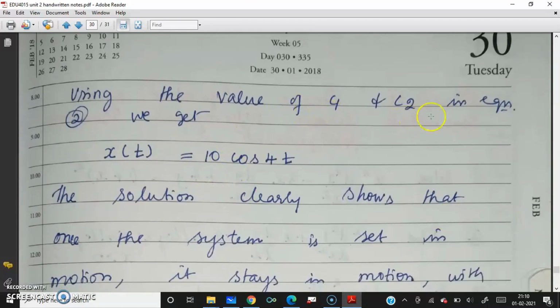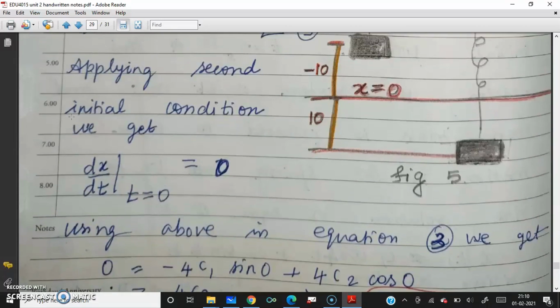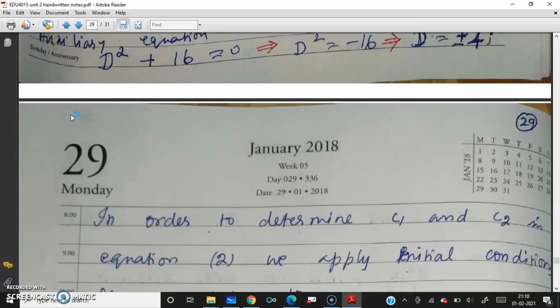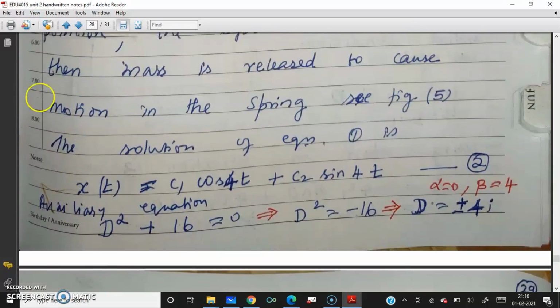So using the values of c1 and c2, what is our equation 2? x of t equal to c1 cos 4t plus c2 sin 4t.